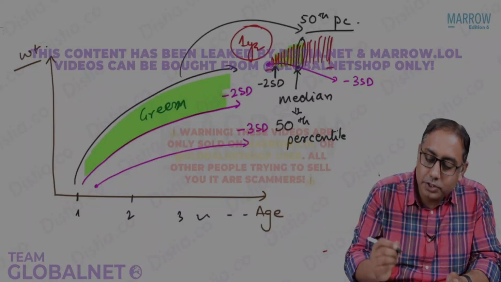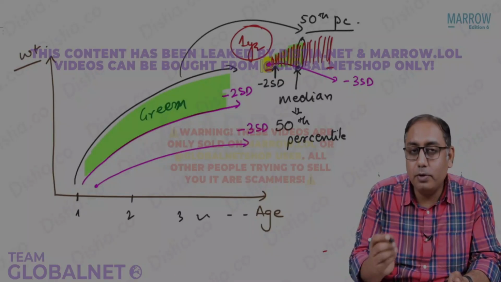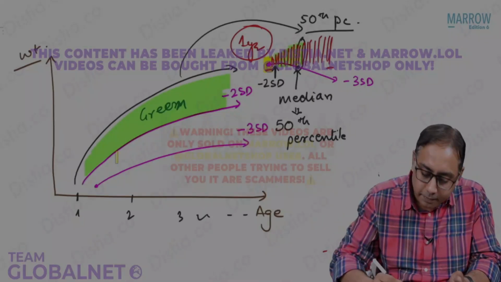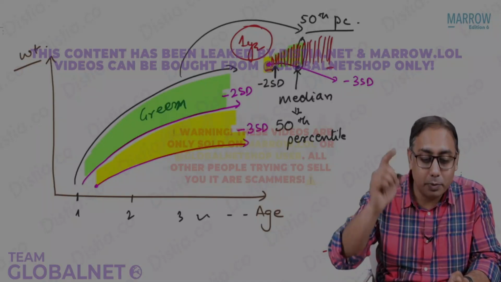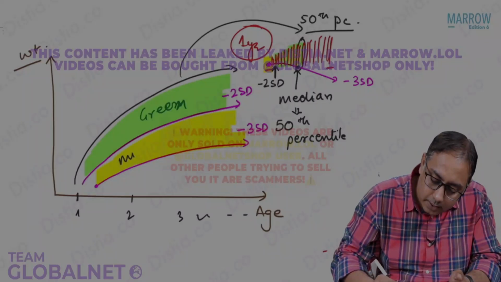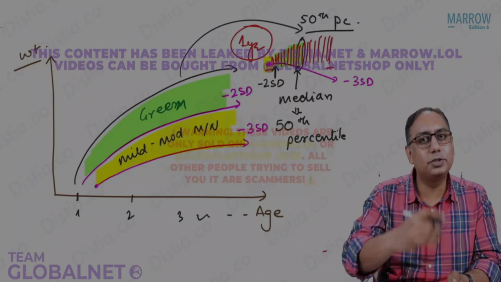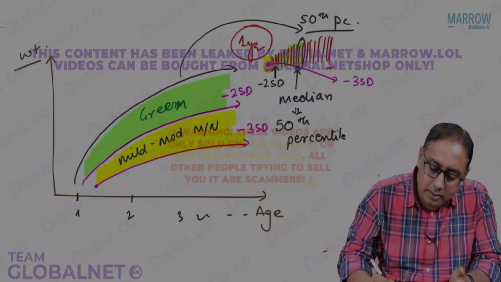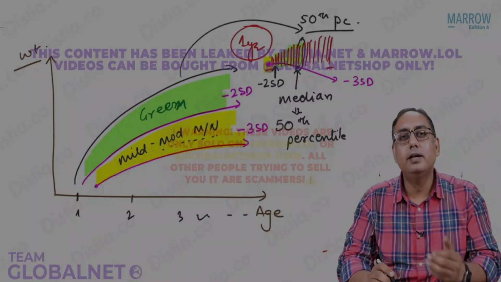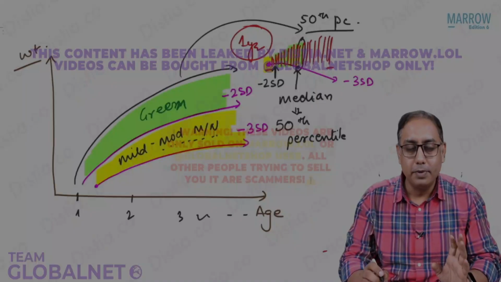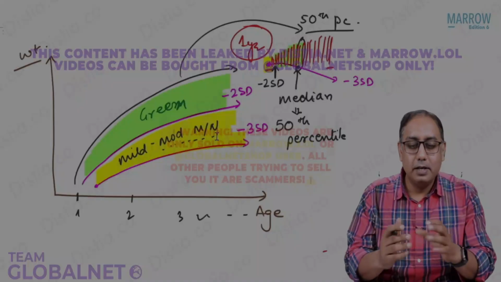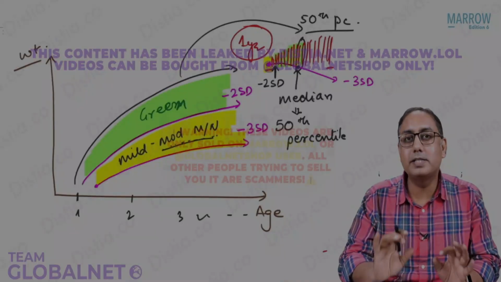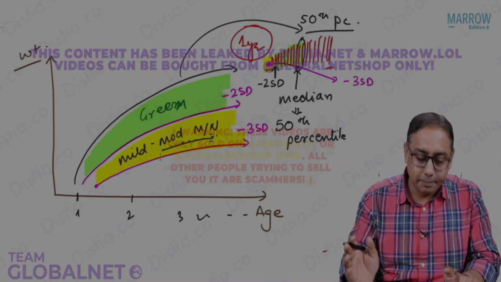And then you have the children who are below -2 and between -2 and -3. These children are called at-risk children. Mark the words, listen to the words: this is mild to moderate malnutrition. It is not a single answer, mild malnutrition or moderate malnutrition. If you get a single best answer, of course, no examiner is going to give you a single best answer, but the single best answer would be moderate malnutrition. There is nothing called mild malnutrition. Mild could be just ranging between some days. So usually we classify this as moderate, but anyways, the technical word is mild to moderate malnutrition.